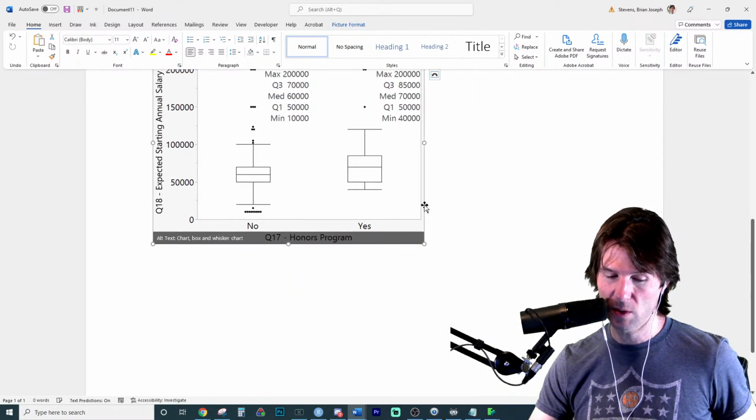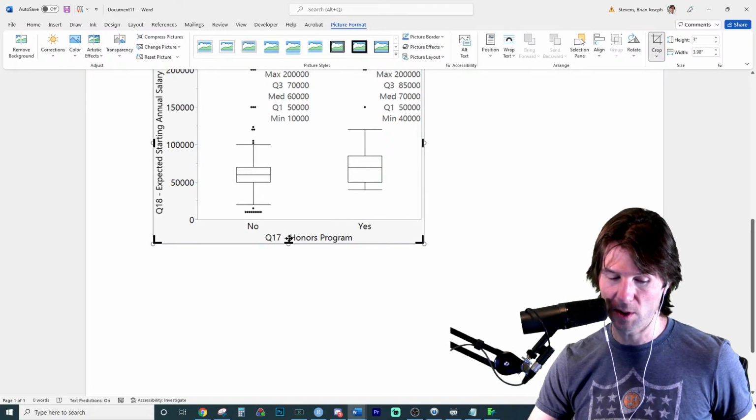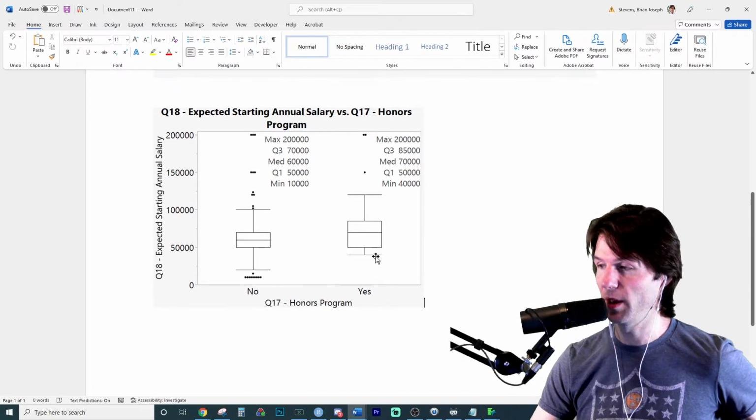We want this to be a little bit smaller. And then we're going to go right here because I don't love that little bit of blue. I'm picky about my pictures. So we're going to grab this and do this. That's the crop button. After you click the picture, you can always crop and remove a little bit.